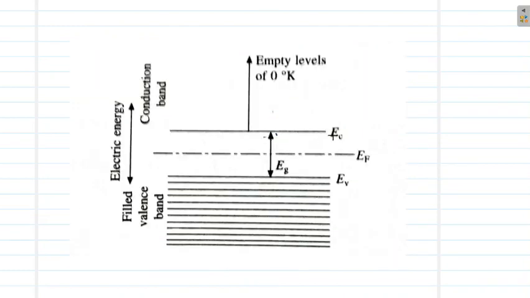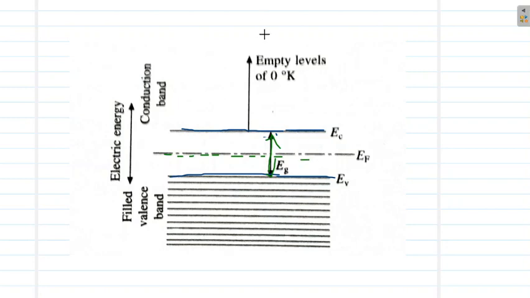As we see in this picture, we have the conduction band. This is the lowermost part of the conduction band, and this is the uppermost part of the valence band. If me* equals mh*, then the Fermi level will be exactly at the middle of the energy gap, Eg. (Ec + Ev)/2 will be the position. So in an intrinsic semiconductor, the Fermi energy will be almost at the middle of the energy gap. If me* is equal to mh*, it can be approximated to be exactly at the middle of the energy gap, at the middle of Ec and Ev.